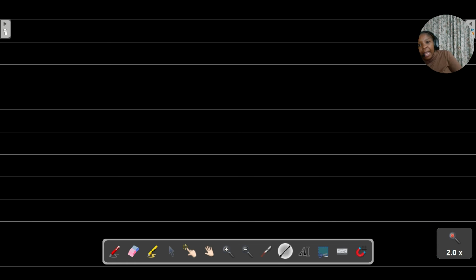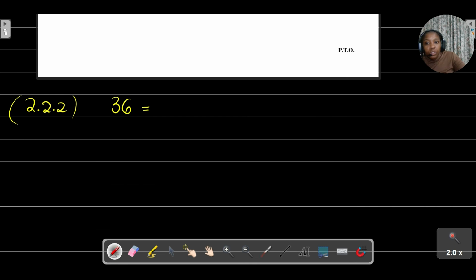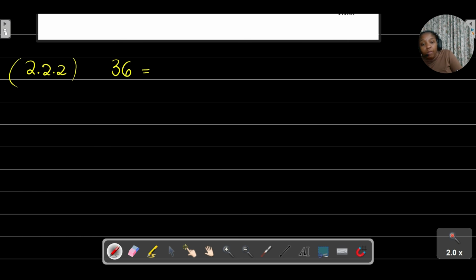Okay, so this is question 2.2.2. We want to use prime factorization to help us determine the LCM and the HCF of 36 and 540. Remember, we already found that the prime factors of 36 are 2 to the power of 2 times 3 to the power of 2.